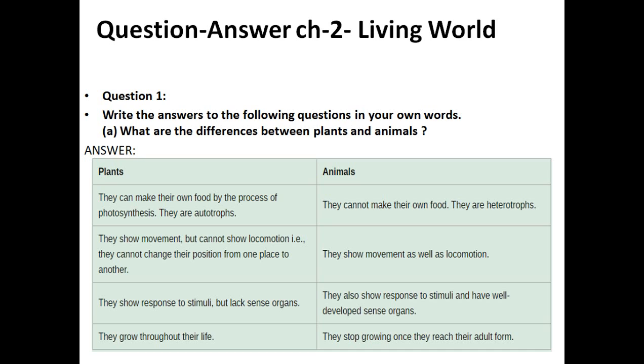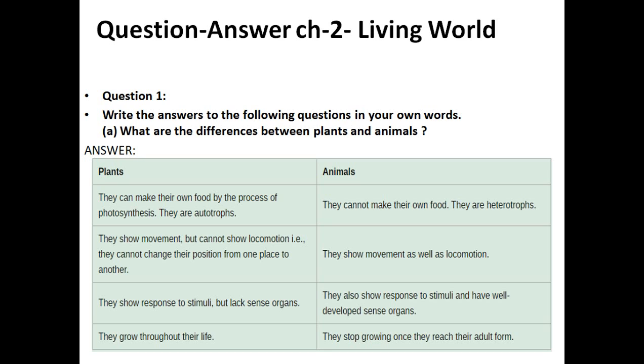Second one is they show movement but cannot show locomotion. That is, they cannot change their position from one place to another. When we studied movement in plants, we understood that there is not a movement like locomotion. They don't transfer from one place to another; at one place only, they show responses, that is the result of movement. But it is not exactly taken as movement, while animals can easily move from one place to another.